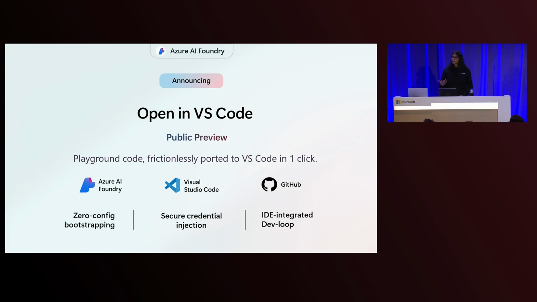And us as developers, we get the benefit of zero config bootstrapping. You can run code instantly without setting up environment variables, authentication headers, or endpoints. Of course, there's the benefit of secure credential injections. API keys and endpoints are pulled securely from Foundry, and I'm practicing best secret hygiene. And of course, you can stay in the flow. No more context switching between Foundry and VS Code.